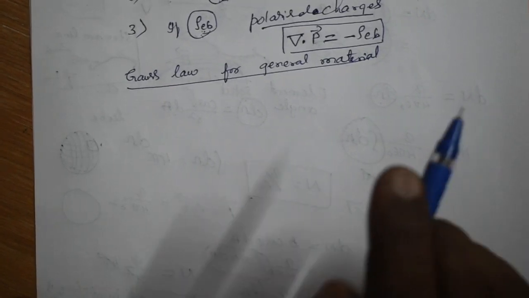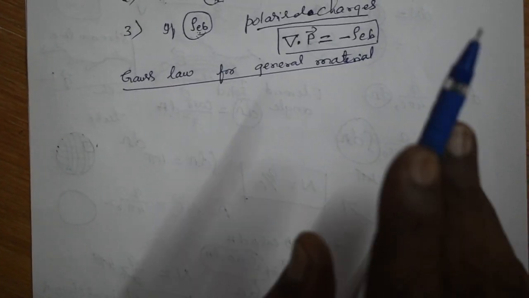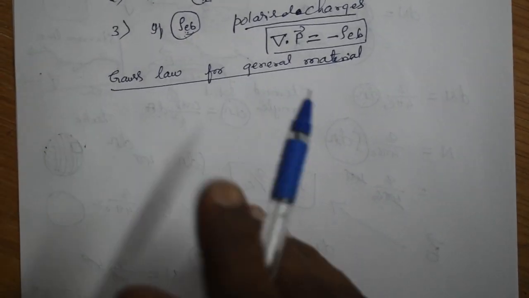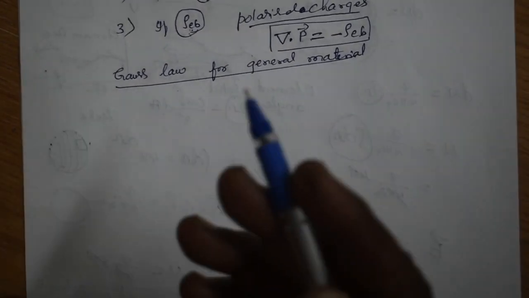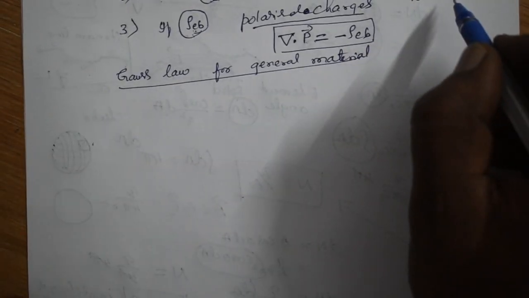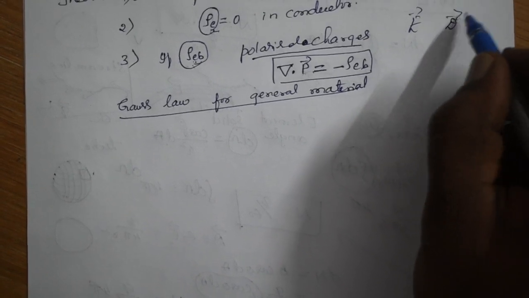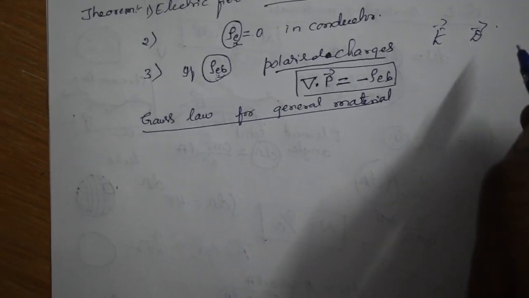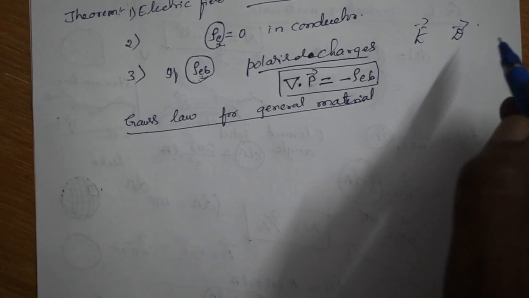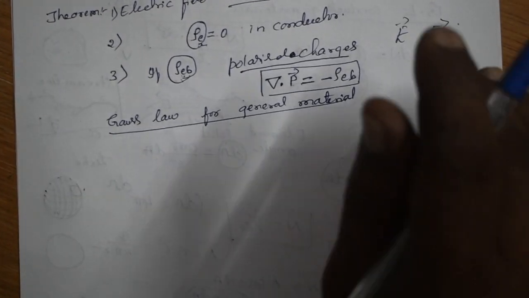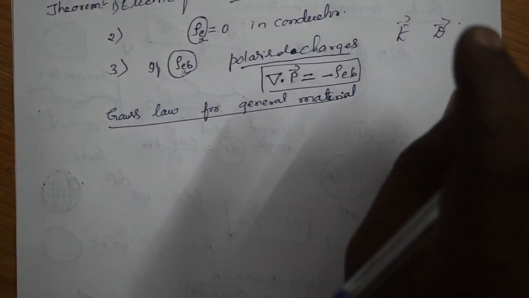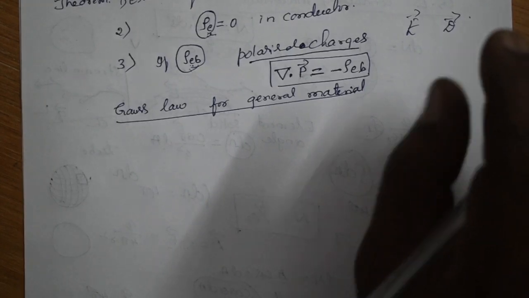General material means it is combined conducting and dielectric material. There we studied separately. If the material is simply conducting, electric field E exists. If it is dielectric material, then D exists. So we have studied in two different ways. But now we have taken the general material, the combination of conducting as well as dielectric material.